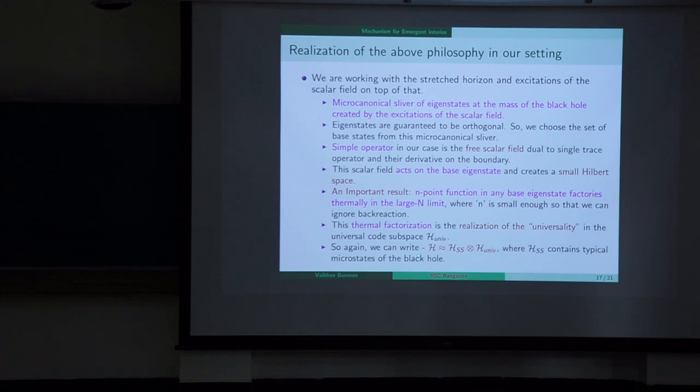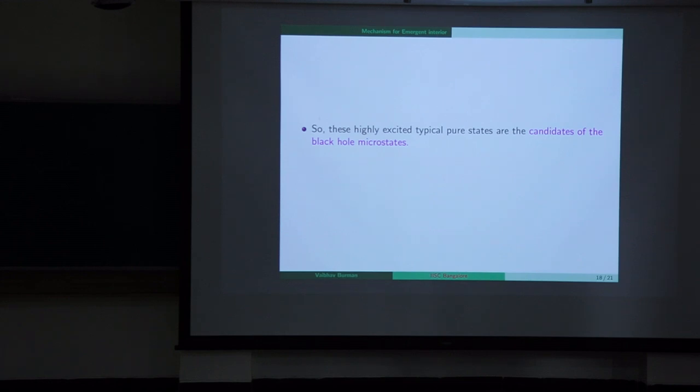So again we can write the Hilbert space to be H_SS times H universal. Now H_SS contains the typical states of the black hole microstates. So this is the mechanical way of seeing that this H_SS actually contains the information of the interior of any thermal system. In our case, this black hole is a thermal system, so this contains the information of the interior of the black hole. So all in all, these highly excited typical eigenstates are the candidates of the black hole microstates.